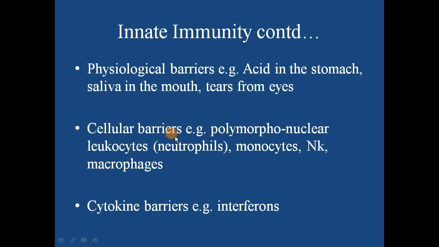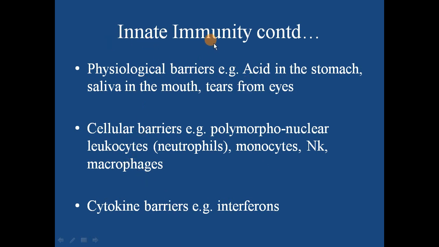Next is the cellular barrier. Various immune cells are present, for example polymorphonuclear leukocytes, which are nothing but neutrophils. If you recall, the neutrophil is one type of WBC. Then in cellular barriers you have monocytes, NK cells, where NK stands for natural killer cell, and macrophages. These are the cells that provide you generalized, non-specific immunity. In the same way we have cytokine barriers, for example interferon. So these are some examples of innate immunity.